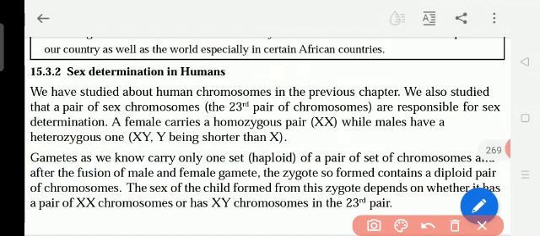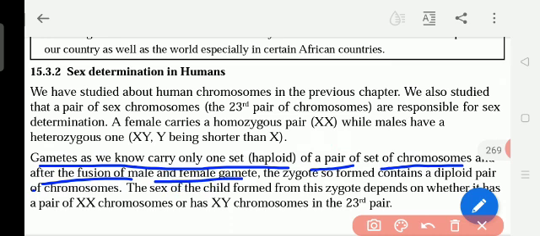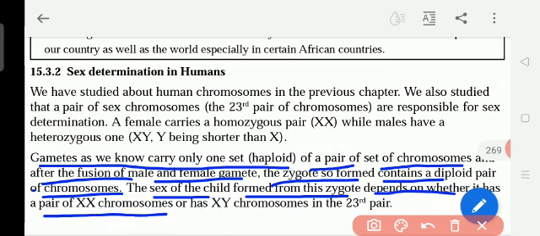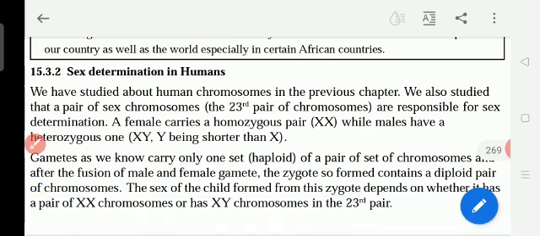Okay, so a gamete has only one haploid set of chromosomes, and after the fusion of male and female gametes, the zygote is formed, which contains a diploid pair of chromosomes. The sex of the child formed from this zygote depends on whether it has a pair of XX chromosomes or XY chromosomes. Okay, now we see here.